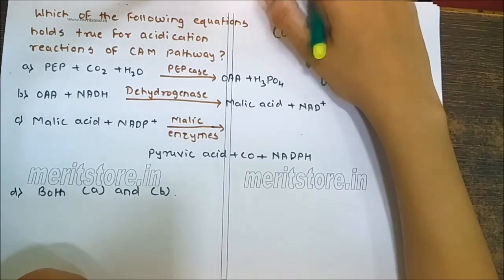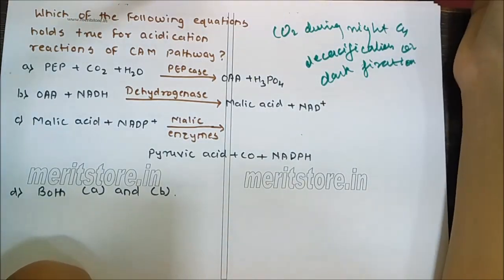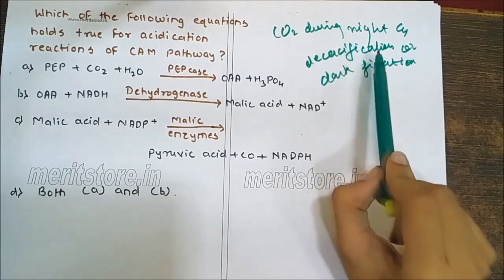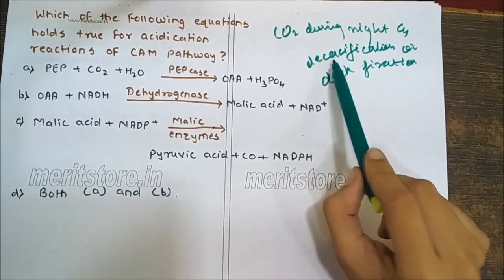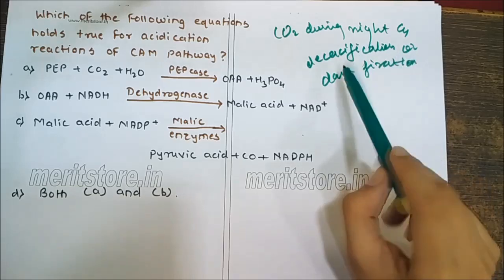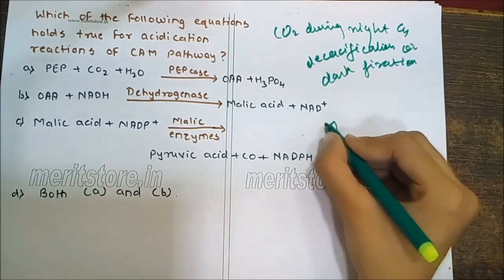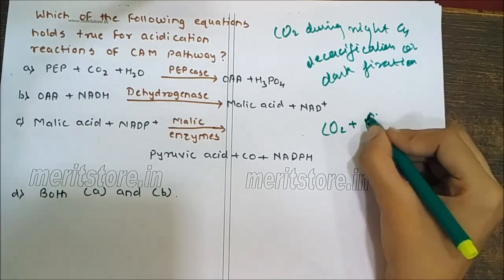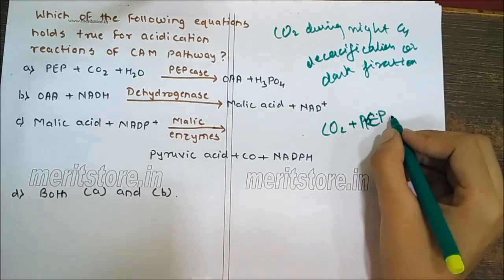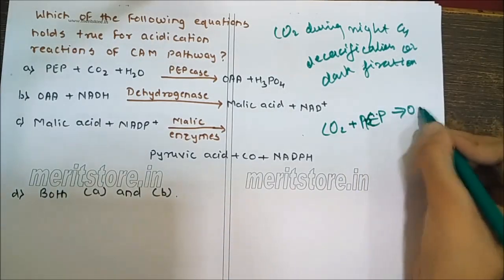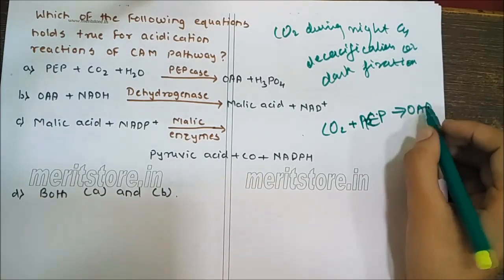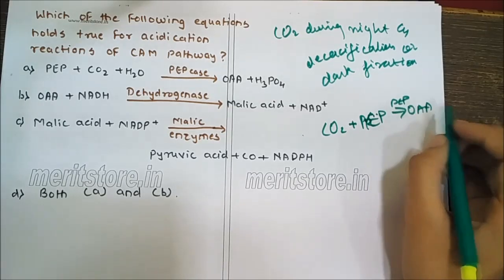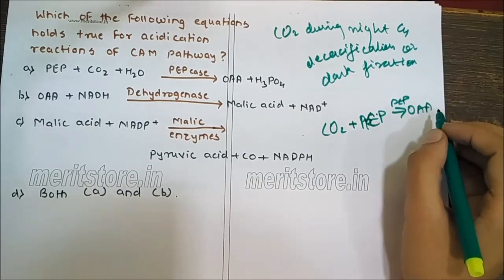Crassulacean plants have developed a unique mechanism to perform photosynthesis without much loss of water. They perform acidification or dark fixation of CO2 during night and de-acidification during the day. During night, when stomata open, CO2 combines with phosphoenolpyruvic acid, PEP, to form oxaloacetate, OAA, in the presence of enzyme PEP carboxylase. OAA is subsequently converted to malic acid in the presence of enzyme malic dehydrogenase.